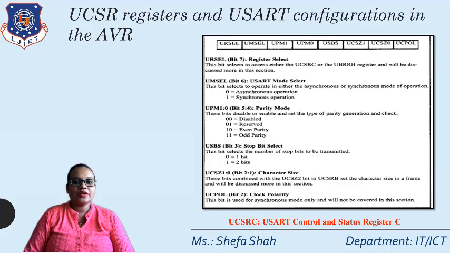Then UPM1 and UPM0. If it is 00, then it is disabled. 01 is reserved. 10 will check even parity, and 11 will check odd parity. Then USBS decides how many stop bits should be added. If 0 is written, then 1 stop bit will be added, and if 1 is written, then 2 stop bits will be added. Then last is UCPOL. It works for the synchronous mode only, but we are working with asynchronous mode, so this will not be used in this section.